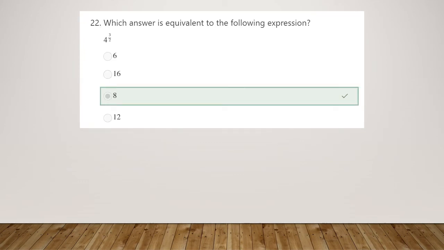Number 22, which answer is equivalent to the following expression, 4 to the power of 3 over 2? Again, we can see our correct answer, but how do we get there? So we want 4 to the power of 3 over 2. The denominator, remember, means a root, so we're going to take the second, i.e. the square root of 4, which is 2. And then we then cube that answer. So 2 times 2 times 2 gets us our 8. So it's the square root and then cubed. You could do it in the other order, but mental calculation, it's going to be easier to do that square root first. So we should have 8 as our final answer here.